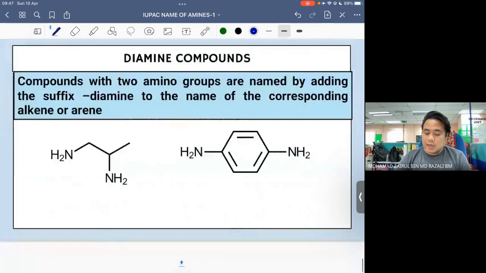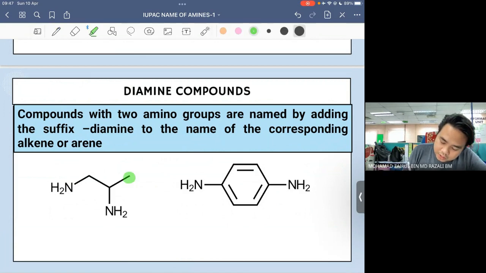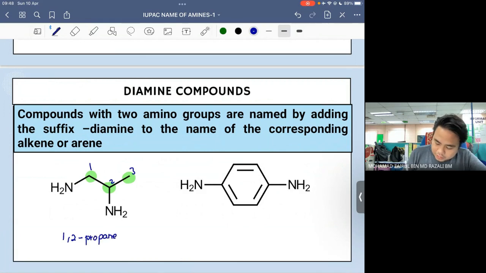Okay, now kalau dalam satu compound itu awak ada 2 amino group, so instead of amine sebagai suffix, kita akan gunakan diamine sebagai kita punya suffix. So macam biasa, cari the longest continuous chain. So this one is going to be 1, 2, 3. So remember that amino group tu we need to give the lowest possible number on the carbon. So dia akan jadi 1,2-propanediamine. Instead of kita hilangkan E tu kita maintain. Sebab apa? Sebab consonant dengan consonant tak boleh berada bersebelahan. So dia akan jadi propanediamine.